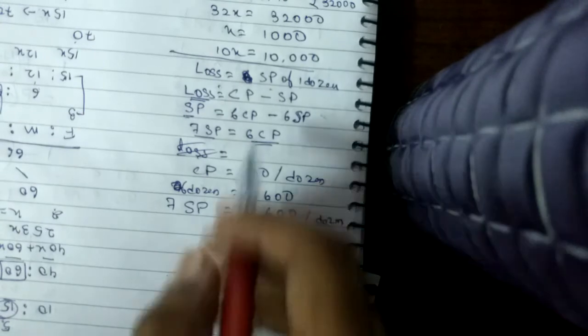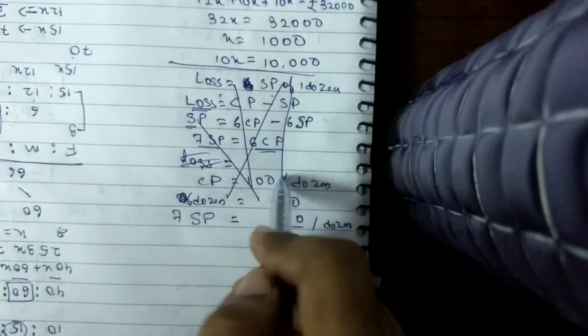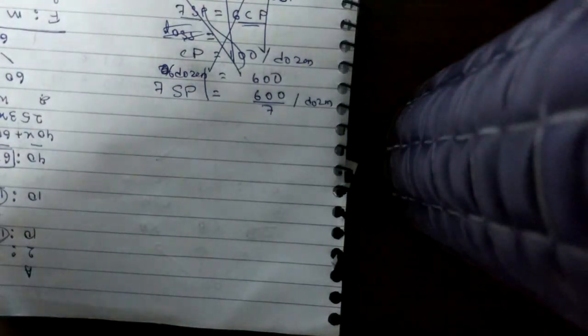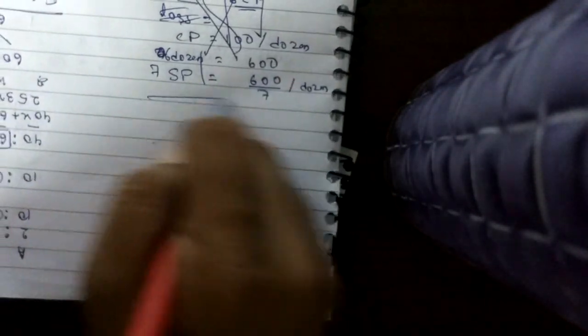Wait, I have complicated this a bit, so let us do it by some other method. Okay, I'm sorry for this. We'll do it in another way.